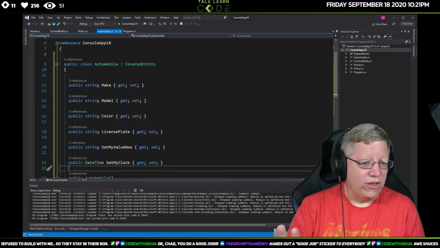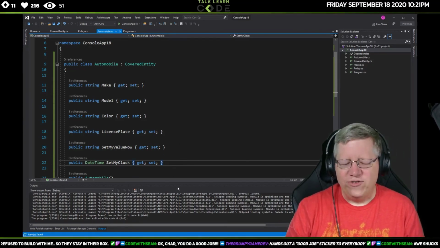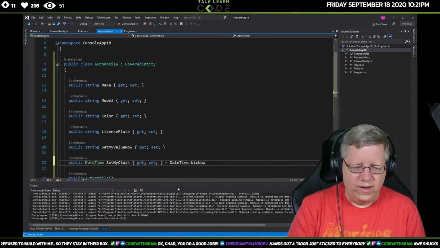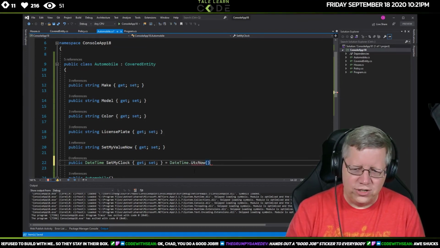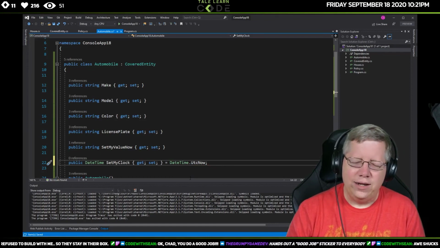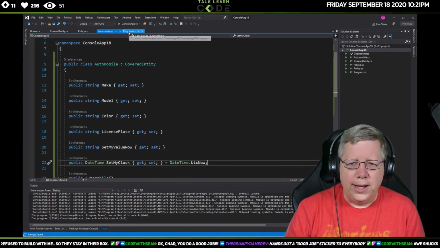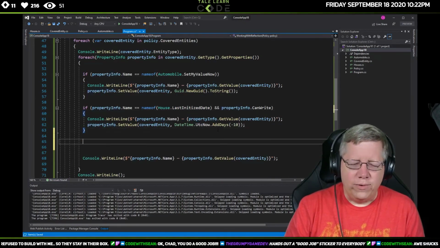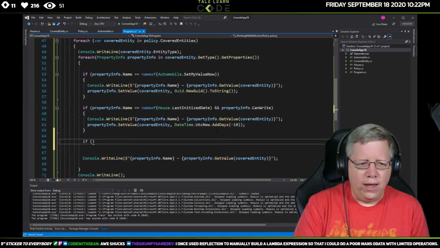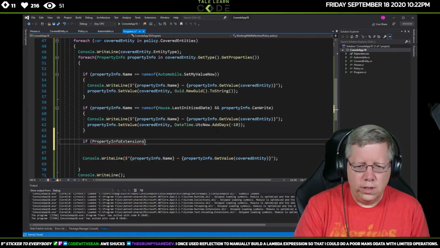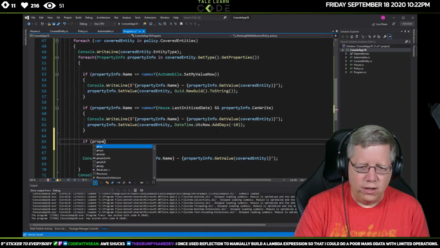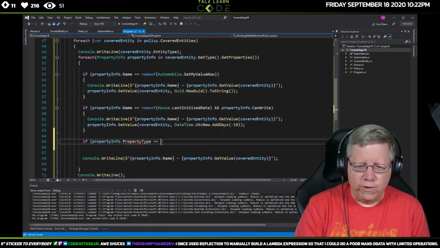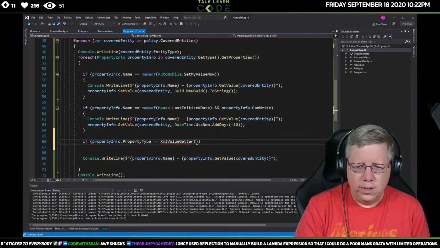I'm not going to initialize it, so it's not going to have any value. Well, no, I will initialize it, and we'll just do it right here. DateTime.UtcNow, because I want to show the value change. Oh, I keep on forgetting, I do not need those parentheses. So now if I go in here, because again, this isn't really good code, really what this should say is something like, let's say if propertyInfo.PropertyType equals, and then we'll do a GetType, whoops.